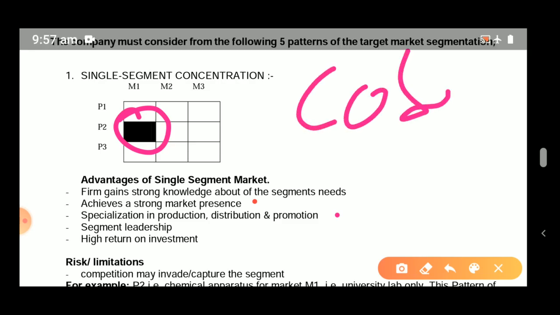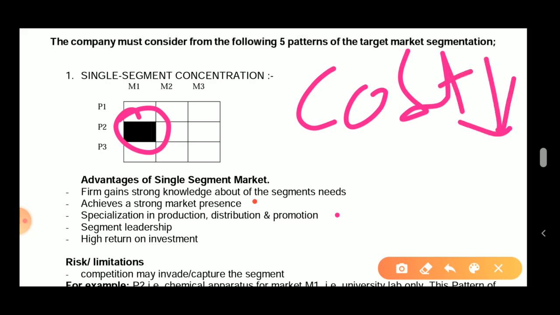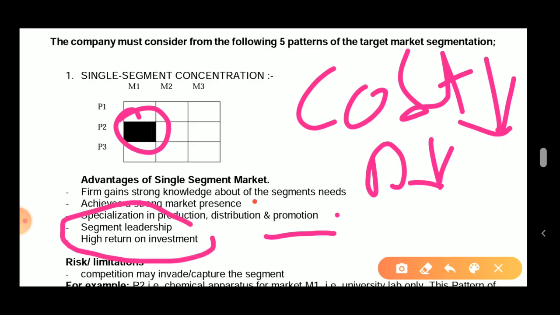He can always lower the cost because he is a leader now. He knows how to distribute the product and can also decrease the distribution cost, and he can also promote in a better way because he does not have anything else to do. And most importantly, he will become a segment leader with a high return on investment.